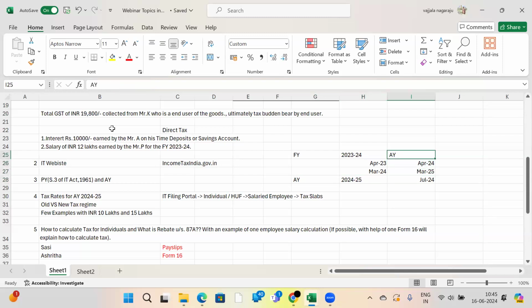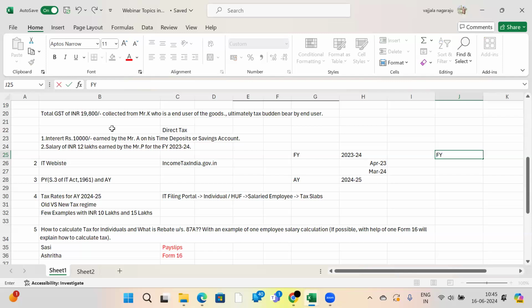So from now onwards, no need to get confused. What is the financial year for which we are filing the income tax return? April 2023 to March 2024 is called financial year 23-24. The assessment year for this financial year is 24-25. Now the ongoing financial year is 24-25, that means April 2024 to March 2025. For this financial year 24-25, in which assessment year will we assess the income?